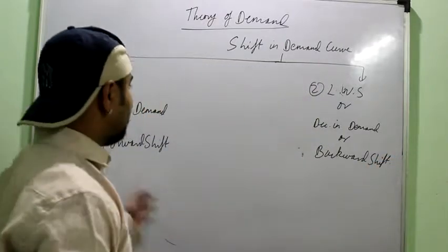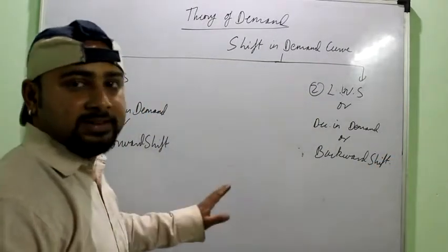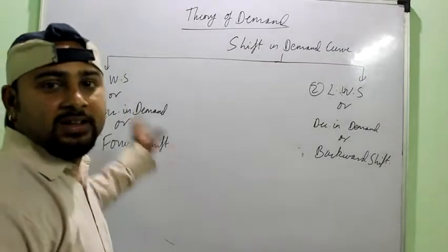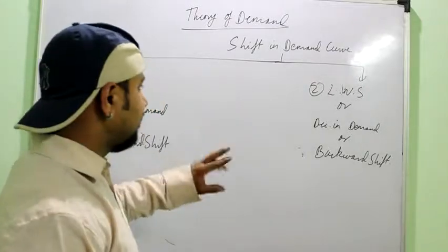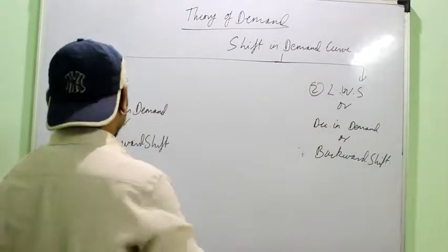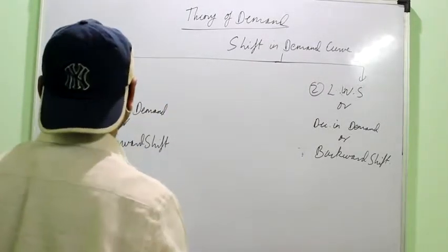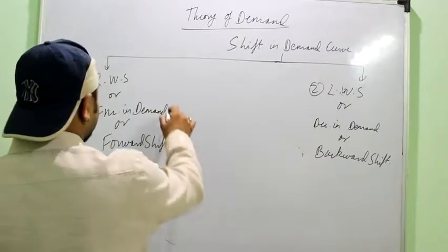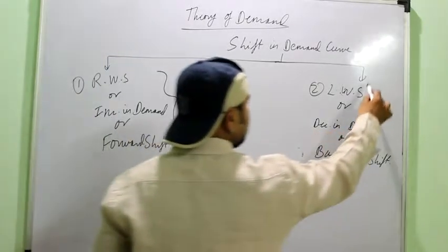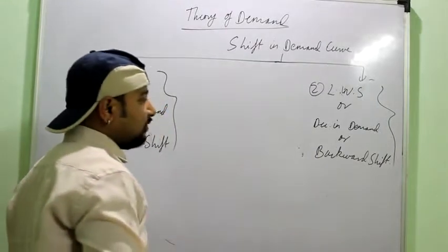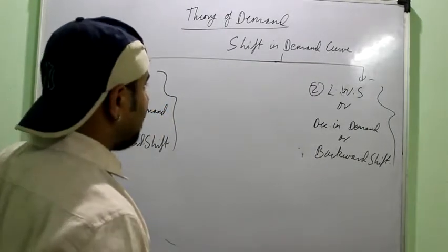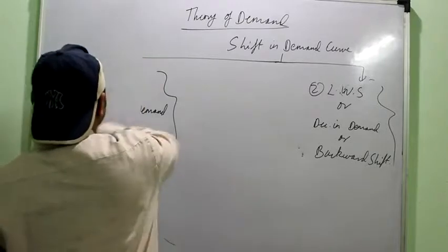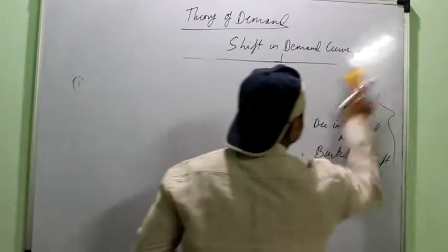Remember the word shift, what it is saying, that curve will shift from its place, right? In the movement it is only moving. The points are moving on the same curve. Here the curve will shift itself, right? It means that we will have two curves. First understand the meaning. Rightward shift, other names. First you have to just remember their other names. Now we will have to study in detail what a rightward shift means and what a leftward shift means.